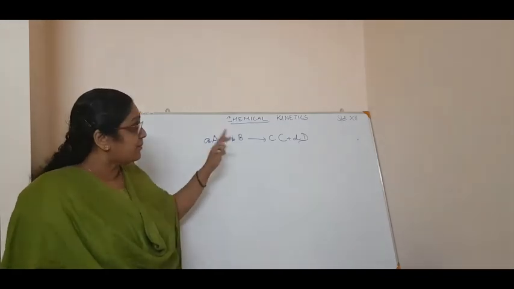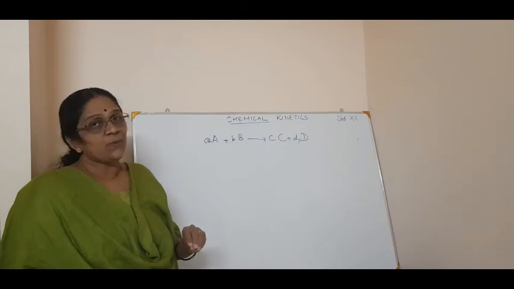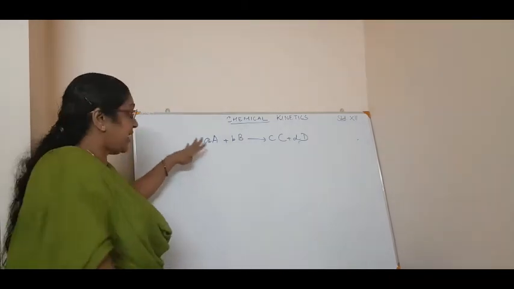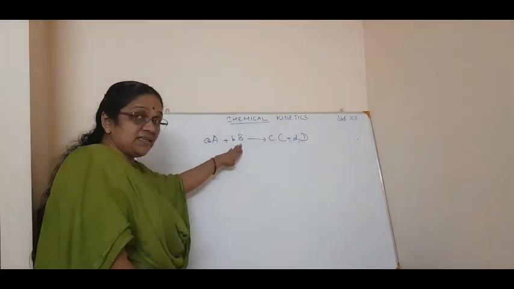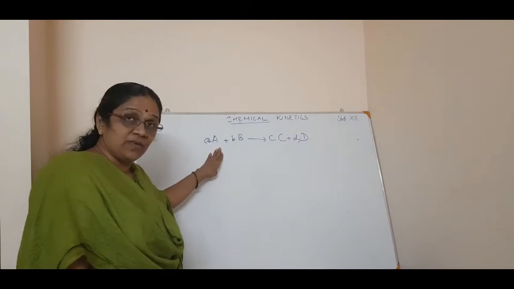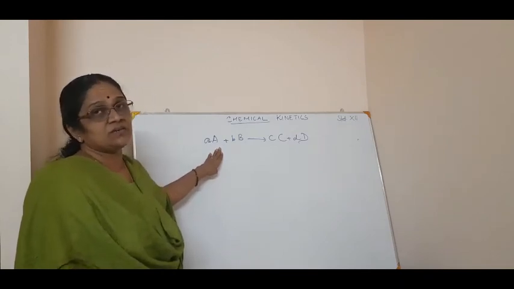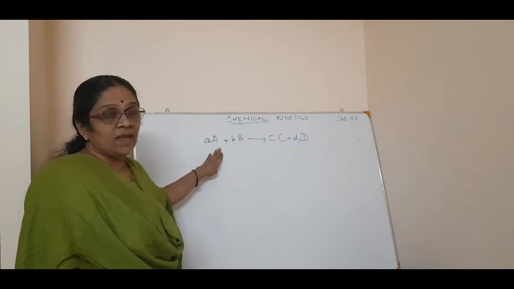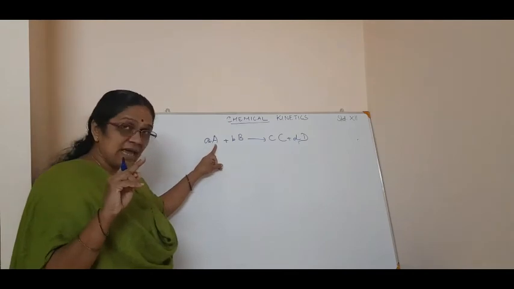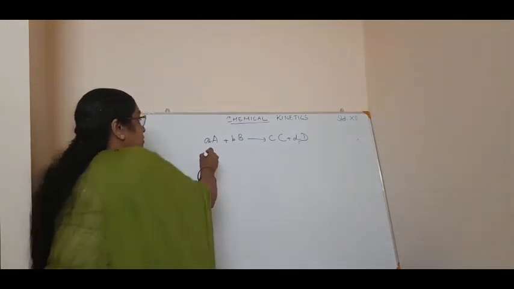So in that type of equation, how will you write the rate of reaction? Since this is a reactant, you have to divide the rate of the reactant with its stoichiometric coefficient. You got it? In order to write the rate of reaction of this reactant, you have to divide by its stoichiometric coefficient.